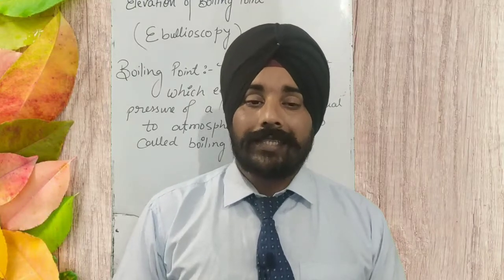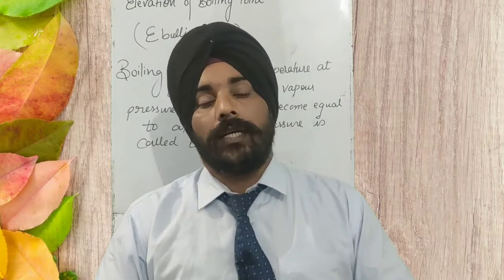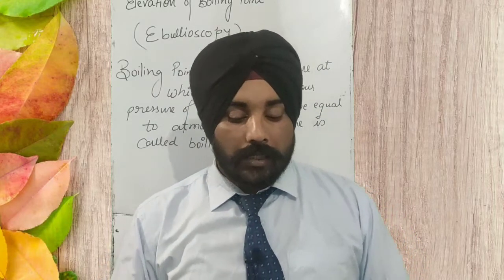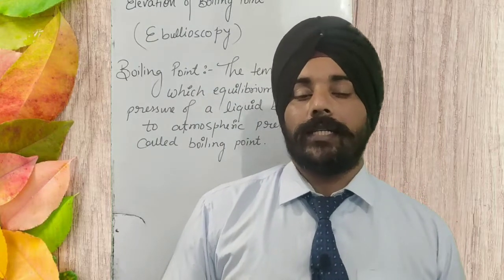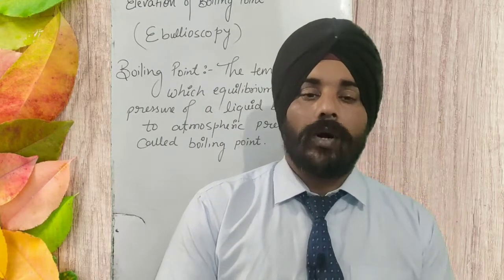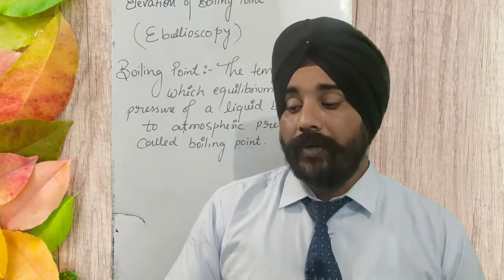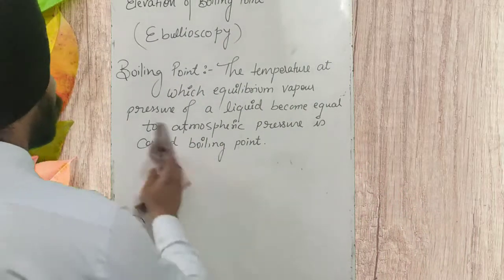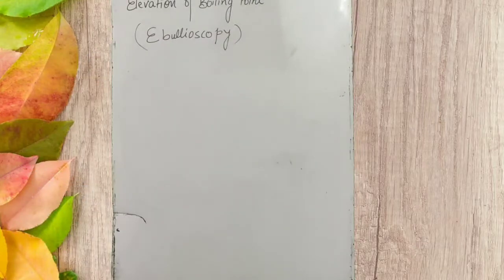This is the effect of adding a non-volatile solute into the solvent, into the liquid. The solution's boiling point is more and the solvent's boiling point is a little less. That is why this increase in boiling point is called elevation of boiling point. So let's write the definition of elevation of boiling point. What is the definition of elevation of boiling point?